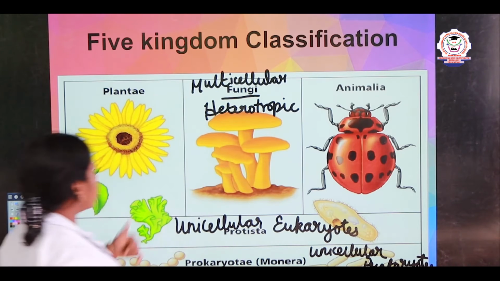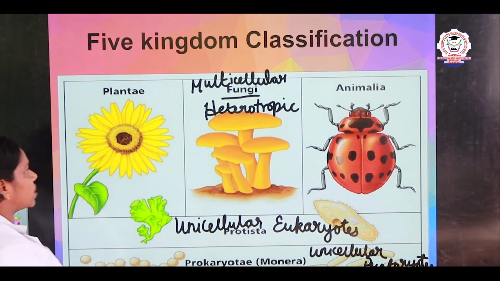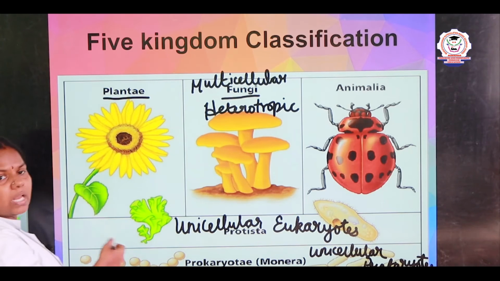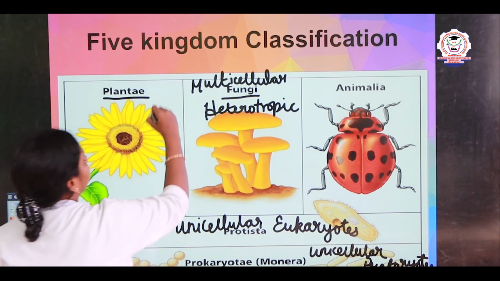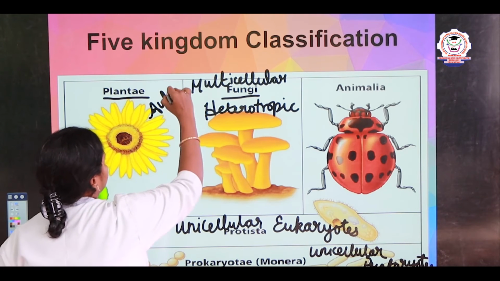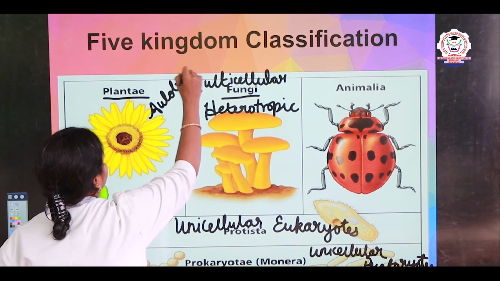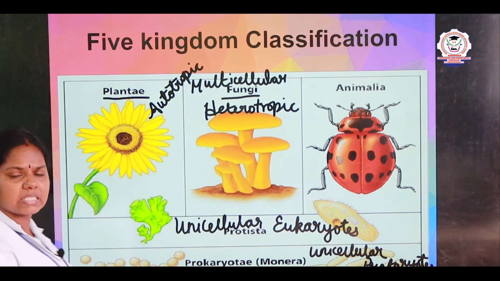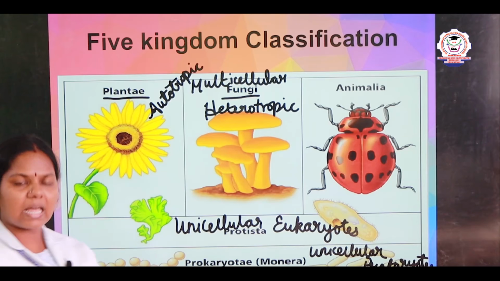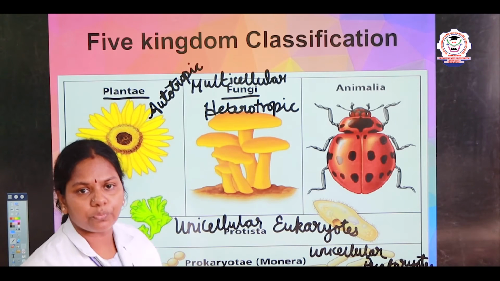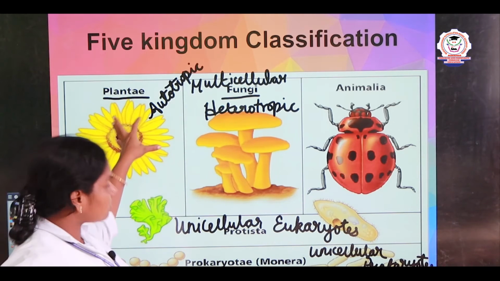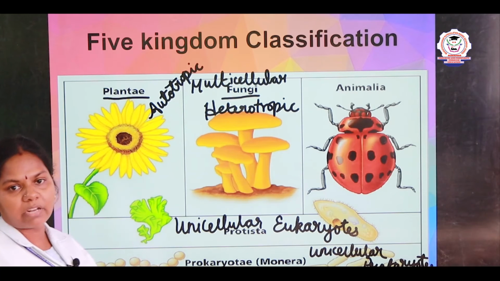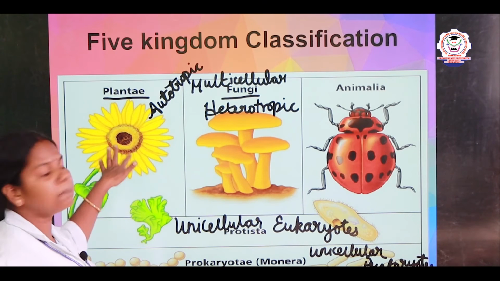And the fourth kingdom in the 5 kingdom classification is Plantae. The Plantae are multicellular, eukaryotic, and one more important characteristic of the plants is that they are autotrophic. What do you mean by autotrophic? They can synthesize their own food with the help of sunlight, water and chlorophyll. Algae and all the flowering plants come under the kingdom Plantae.